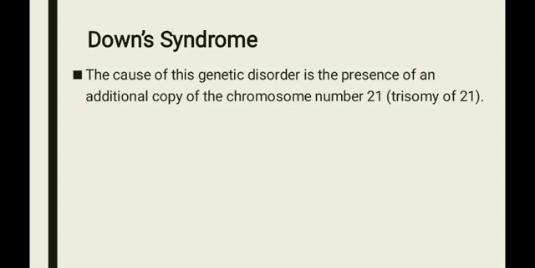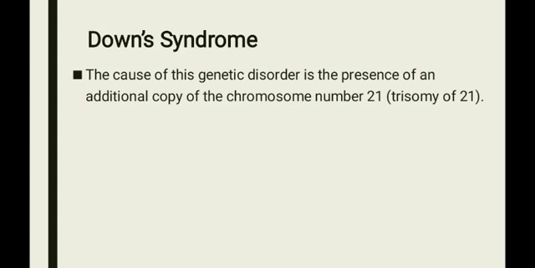It is due to the addition of one extra chromosome in the 21st chromosome. Hence, it is called 21st trisomy. In the pair of 21st chromosome, there is an addition of one extra chromosome.